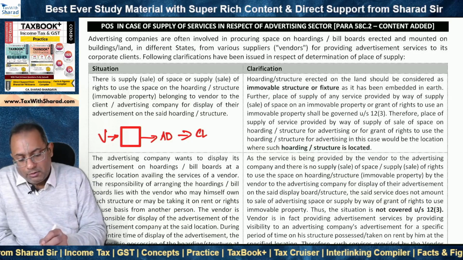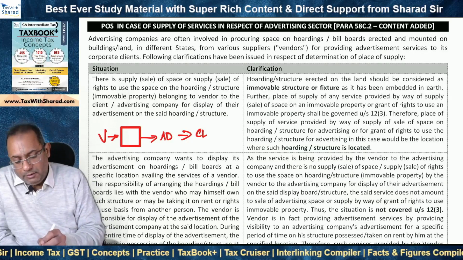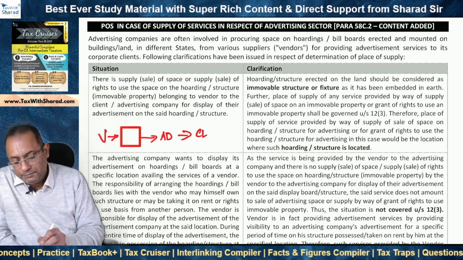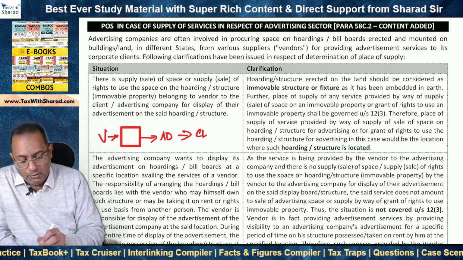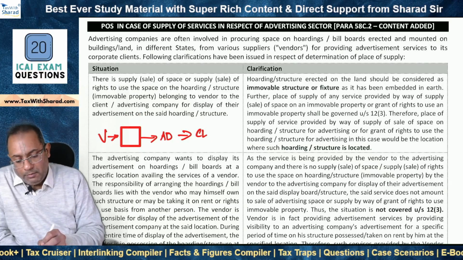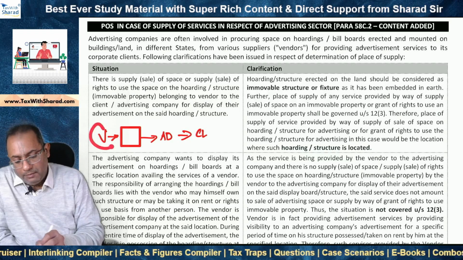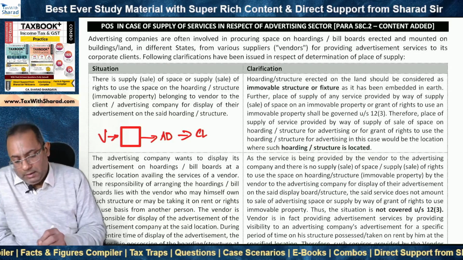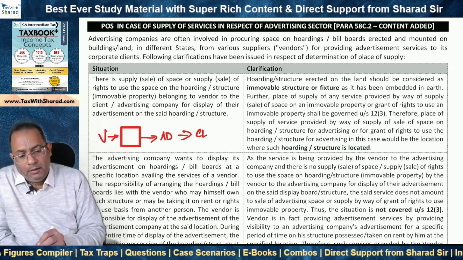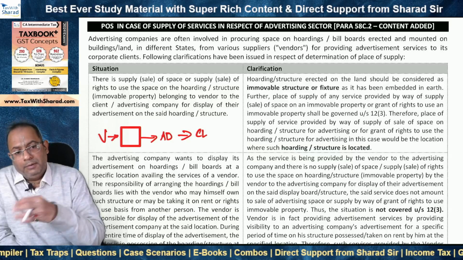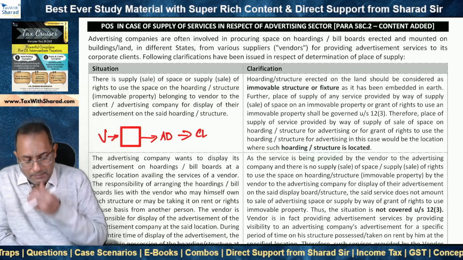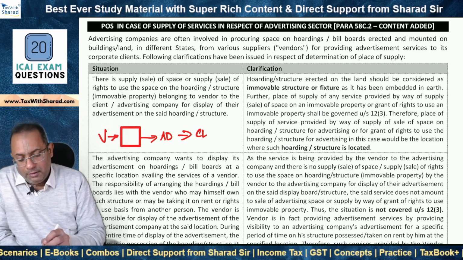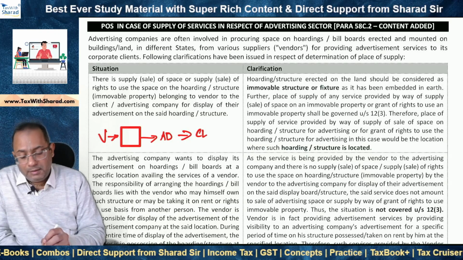And basically these hoardings or billboards, so for example, if we look at this, say a hoarding or a billboard which we find on the road, or a highway or an expressway, and this hoarding or billboard is owned by, say, the vendor. So this is owned by the vendor, or the vendor may have taken it from someone else, or the vendor may own this particular structure or space itself.